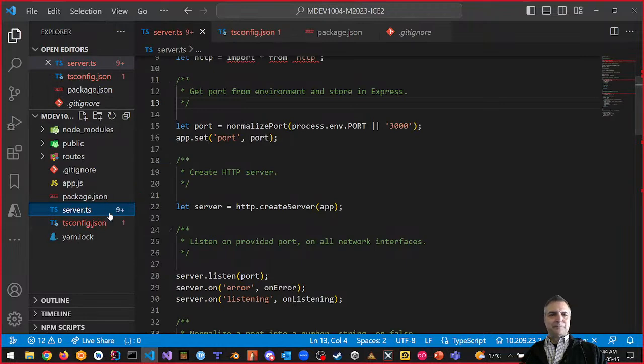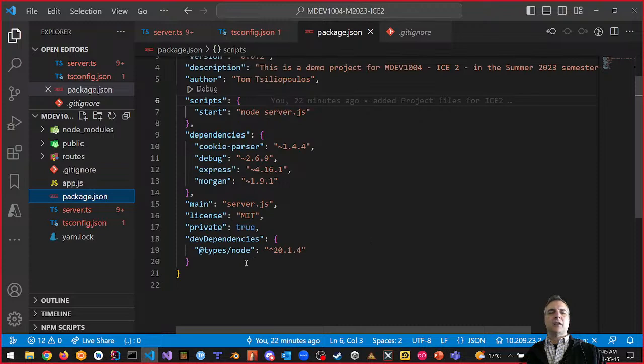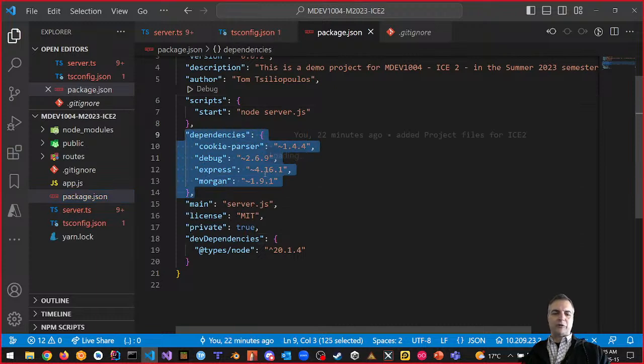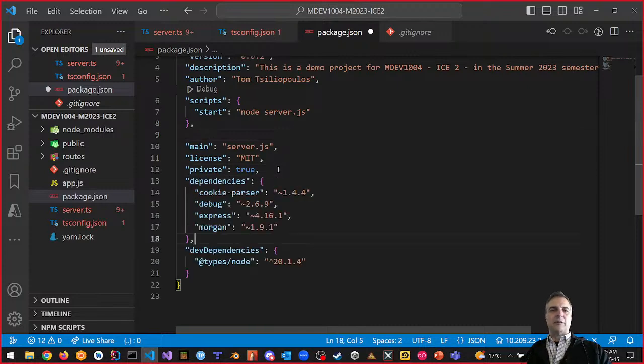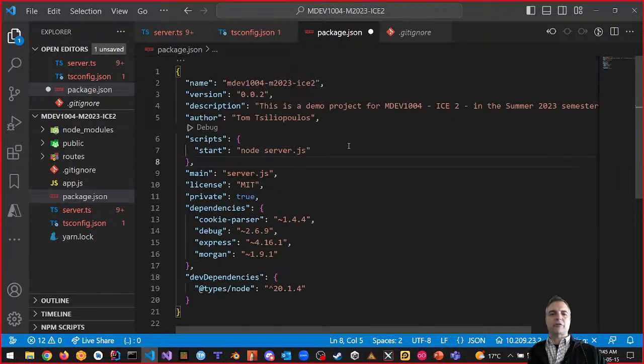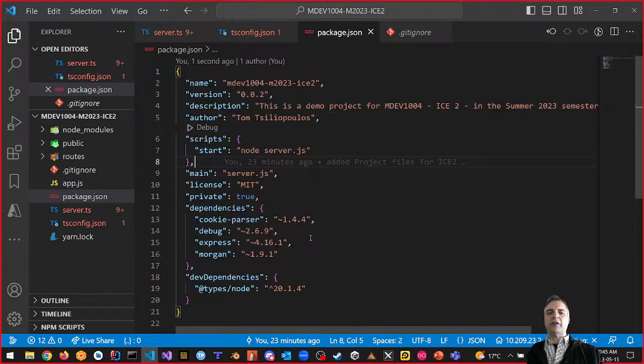Put it that way. Our package.json file now has another section called dev dependencies. Take a look at this dev dependencies thing. I want to grab all of this part, remember I told you I was going to change this, and I'm going to put this down below private and all that stuff so the dependencies and dev dependencies are together, okay? There we go. That's our new structure for our package.json, okay? So there's dev dependencies and it's node. I want to include other things we added in. We added in express and Morgan and debug and cookie parser. Let's add those in too, okay?